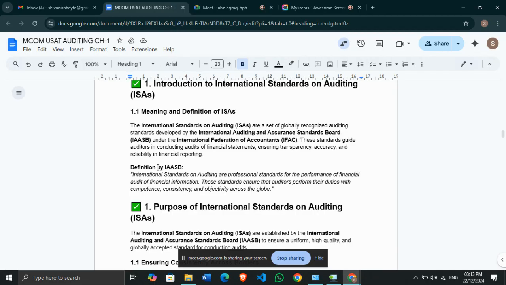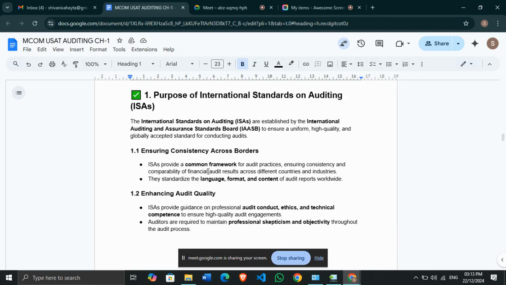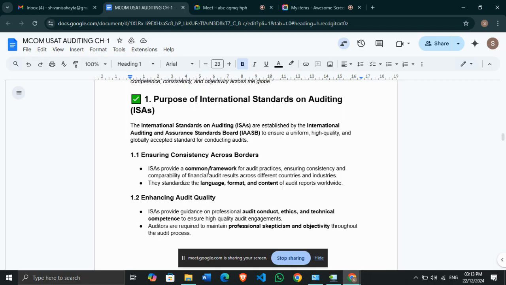What is the purpose of ISA? First, it ensures consistency across borders. There are multinational companies in the business of trade or manufacturing, doing global trade. So there must be certain standards which a company has to follow.